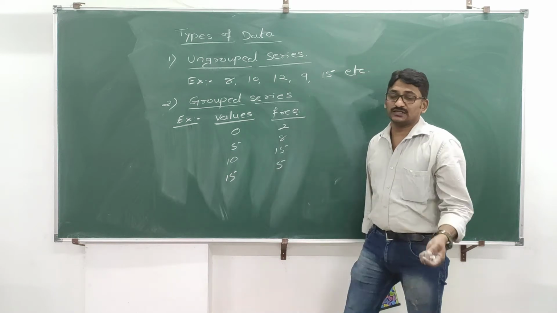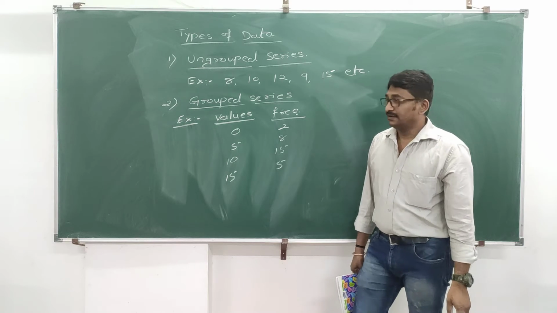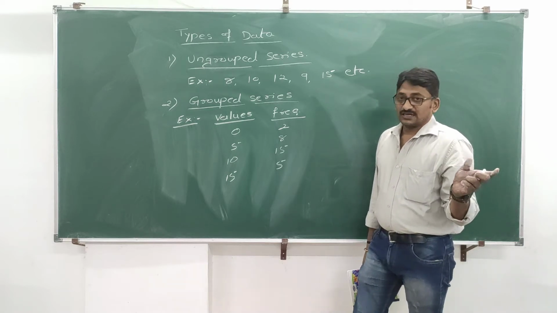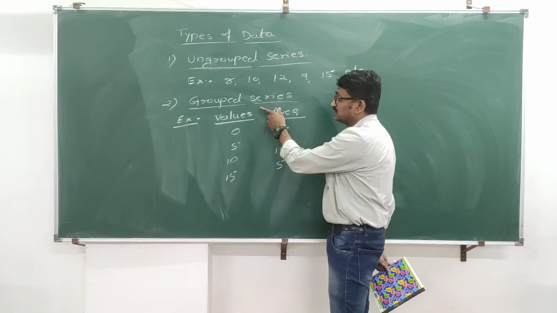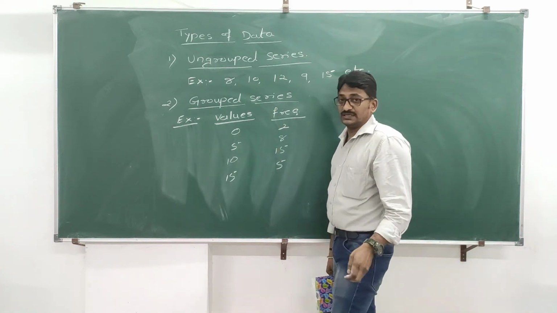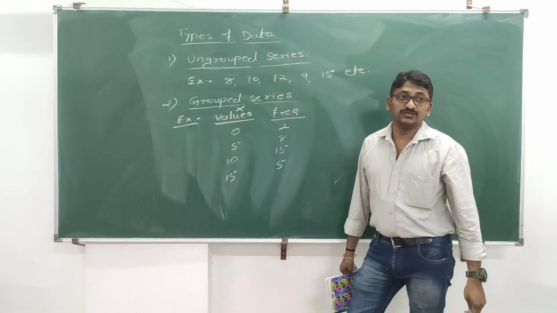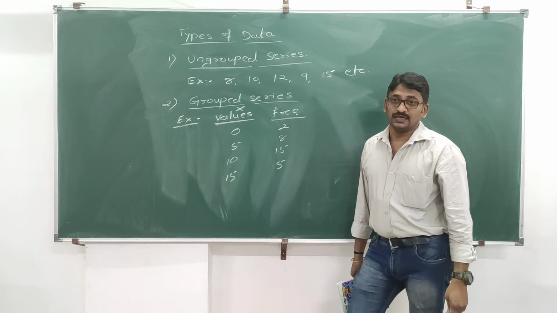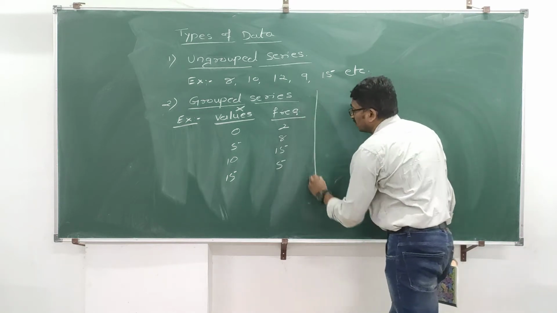You have studied what class intervals are, that is exclusive method and inclusive method, right? Those class intervals are not there, but there are 2 columns. This is called group series. And one more thing you keep in mind, whenever there is a group series, your first column is always treated as the X column. Okay? This is the group series.